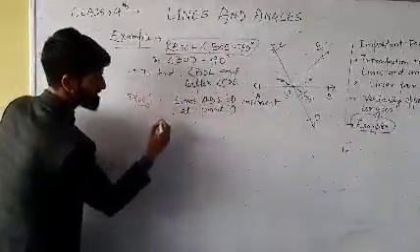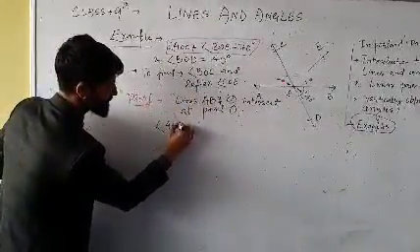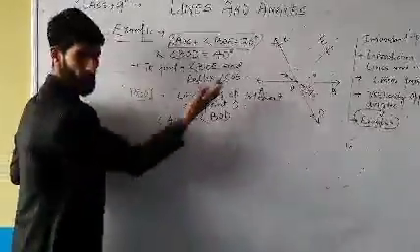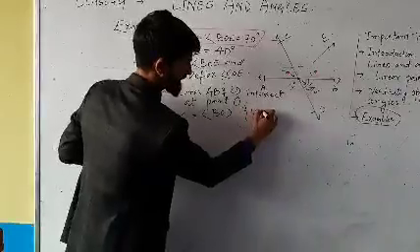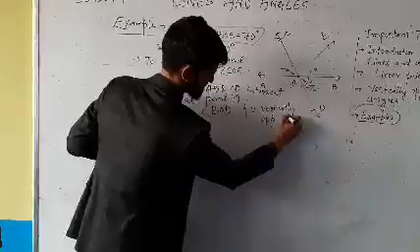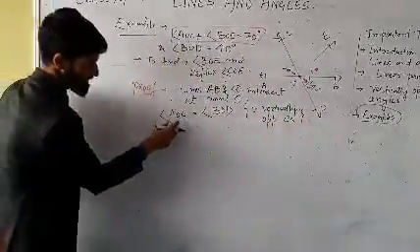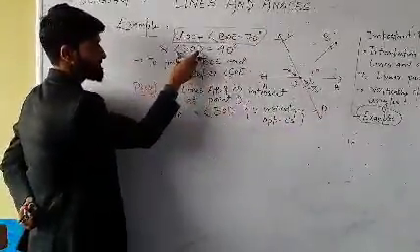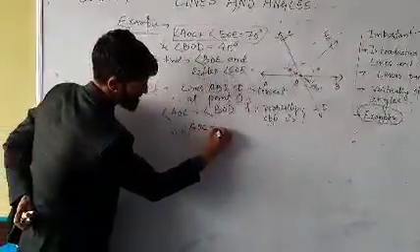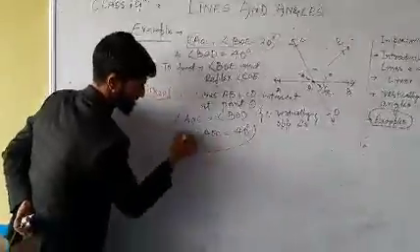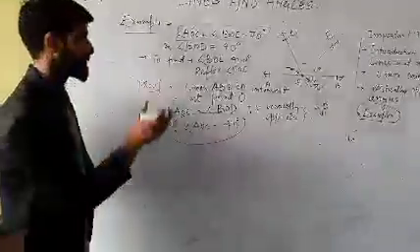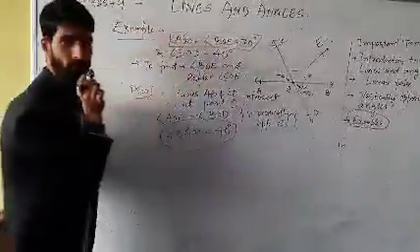Lines AB and CD intersect. Angle AOC will be equal to angle BOD. It's clear from the figure because they are vertically opposite angles. Okay, now if AOC is equal to BOD, we are given BOD is 40 degrees. So therefore, angle AOC is also equal to 40 degrees. Again, now we have the value of AOC. What we need to find is the value of angle BOE.